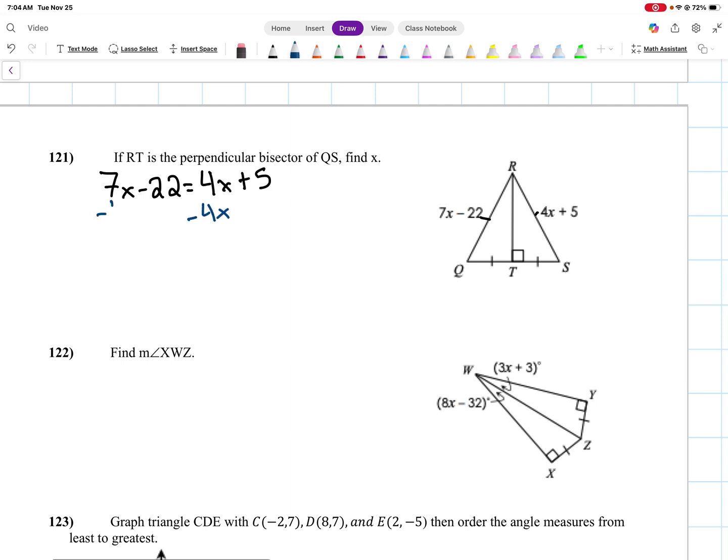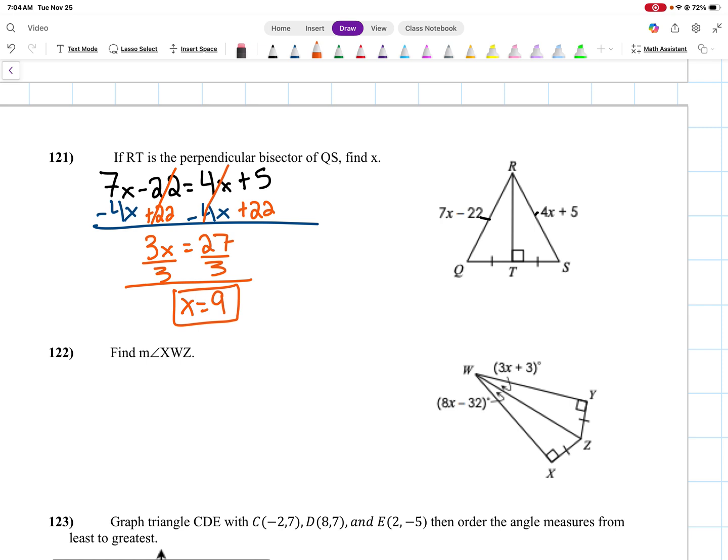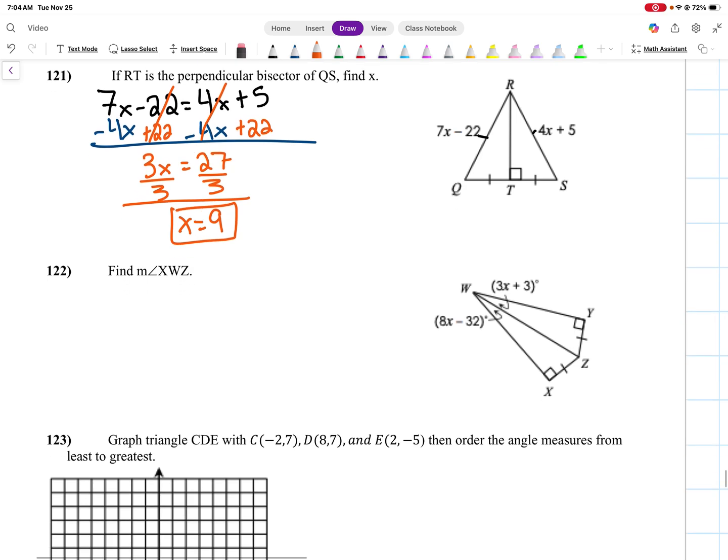So we'll subtract 4x, and I'm going to add 22 to the other side. So we're left with 3x is equal to 27. We divide by 3 to get x is equal to 9, right? This one only asks us to solve for x, so we're done here. But if it did ask us to find what RQ is, or RS, or anything else, we could figure it out from here. All right.